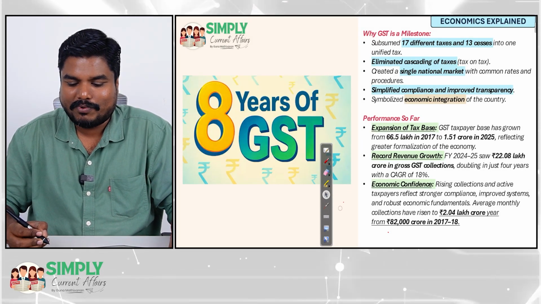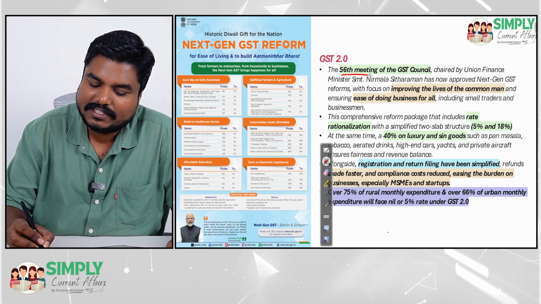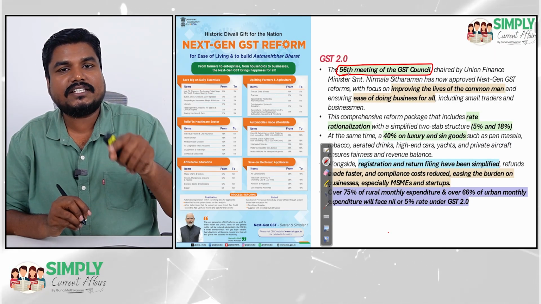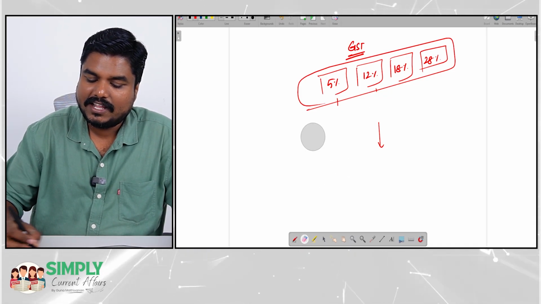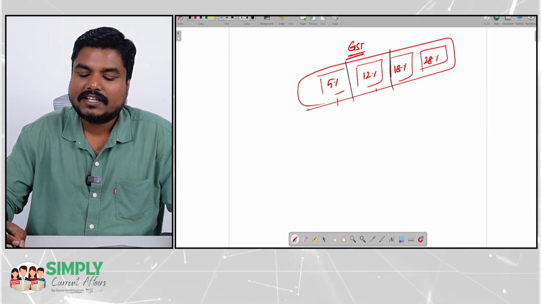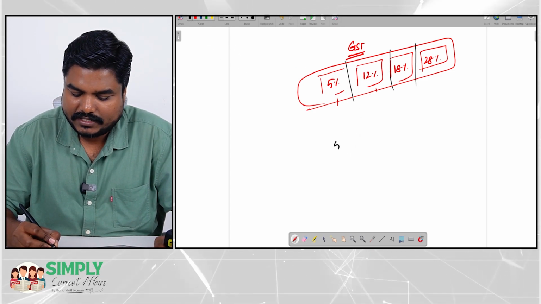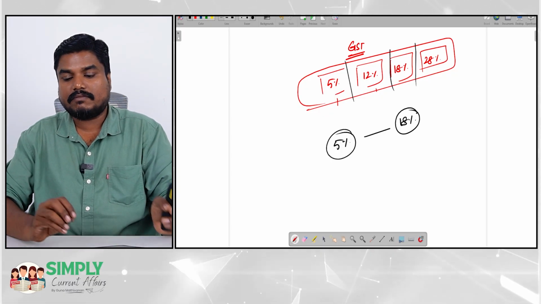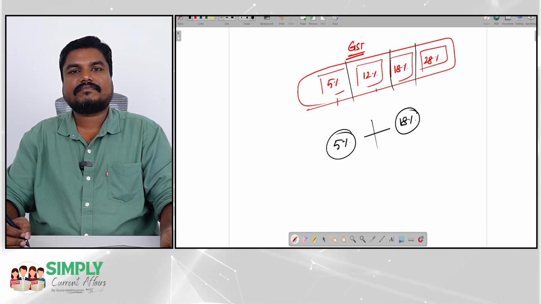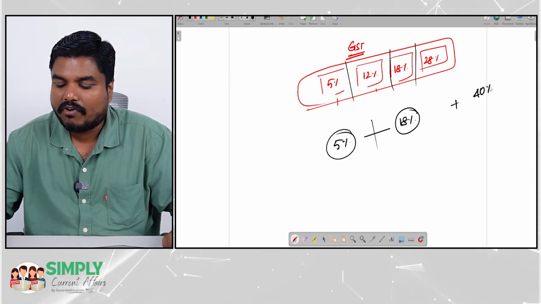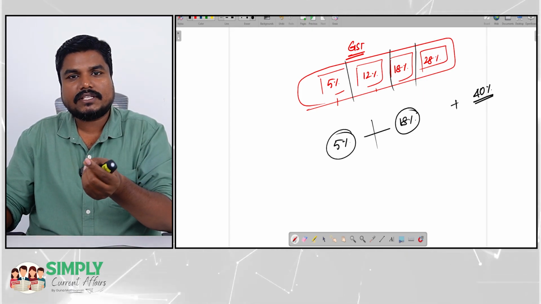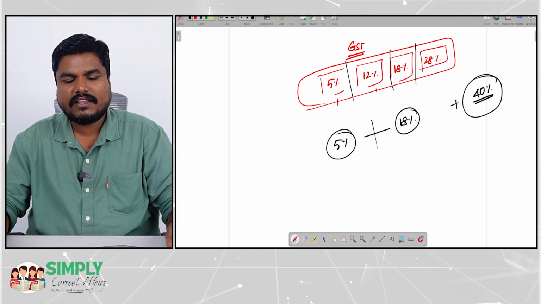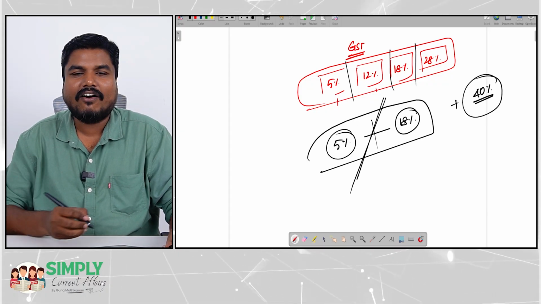Now what is this GST 2.0, sir? In the 56th meeting of the GST Council, which meets regularly, the Council decided, let us not have 4 slabs. Now let us have only 2 slabs: one is 5%, another is 18%. All goods and services will be brought under these 2 slabs. Plus there is one more slab, 40%, for luxury items and sin products. The remaining will come under either the 5% or 18% category.